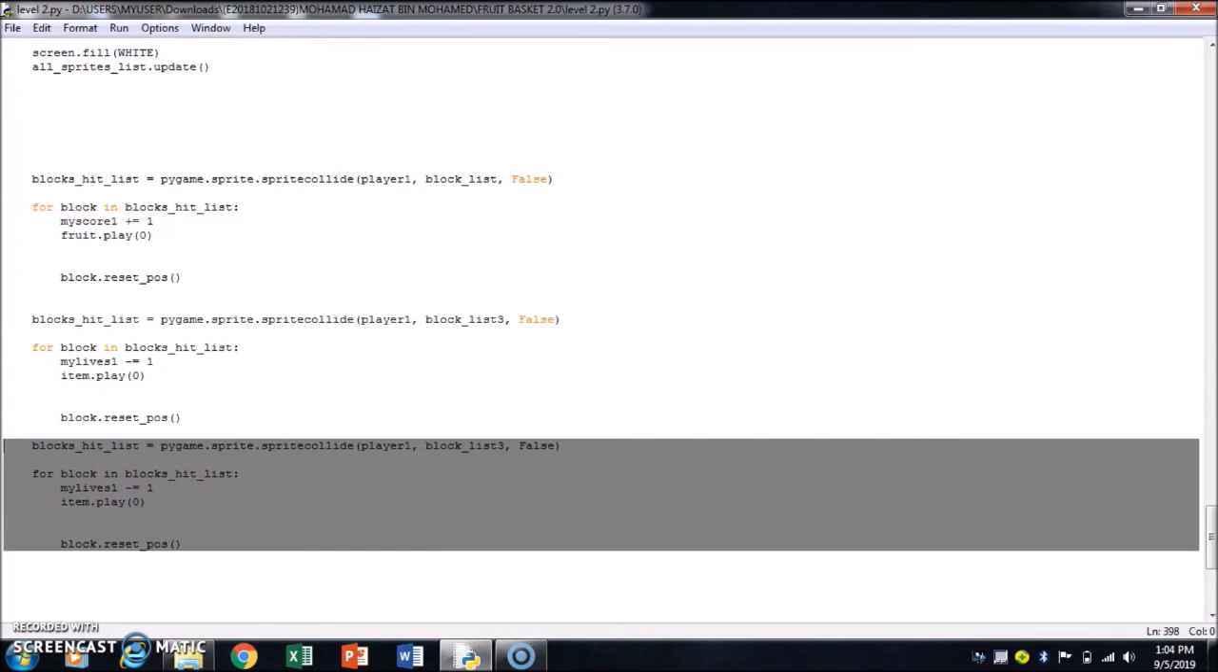The last one is when it hits the item which is listed in block list 2. Each time the basket hits the item, the code will make sure the player life variable goes down by 1. The sound effect for the item will also play. Same as above, the reset position function is called.